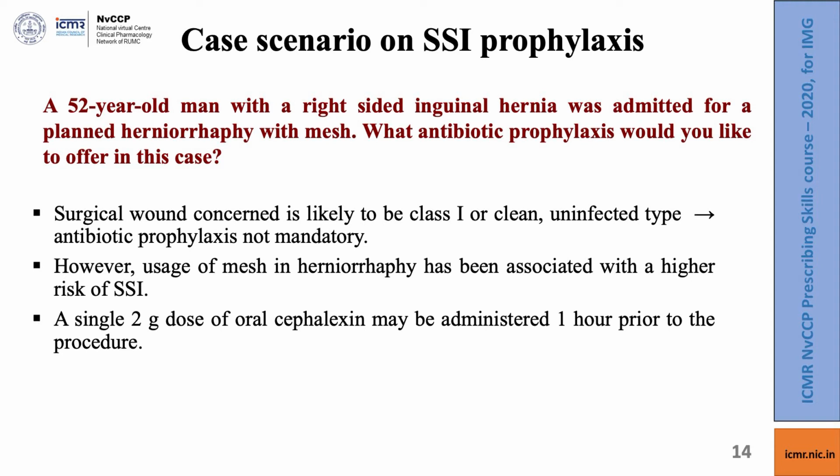A 52-year-old man with a right-sided inguinal hernia was admitted for a planned herniorrhaphy with mesh repair. Now, what prophylaxis would you like to offer in this case? So, let us first consider what kind of wound it is. Hernia surgery is likely to result in clean wounds, which would be of the class 1 clean uninfected type. So, in these cases, as we have already discussed, antibiotic prophylaxis is not mandatory.